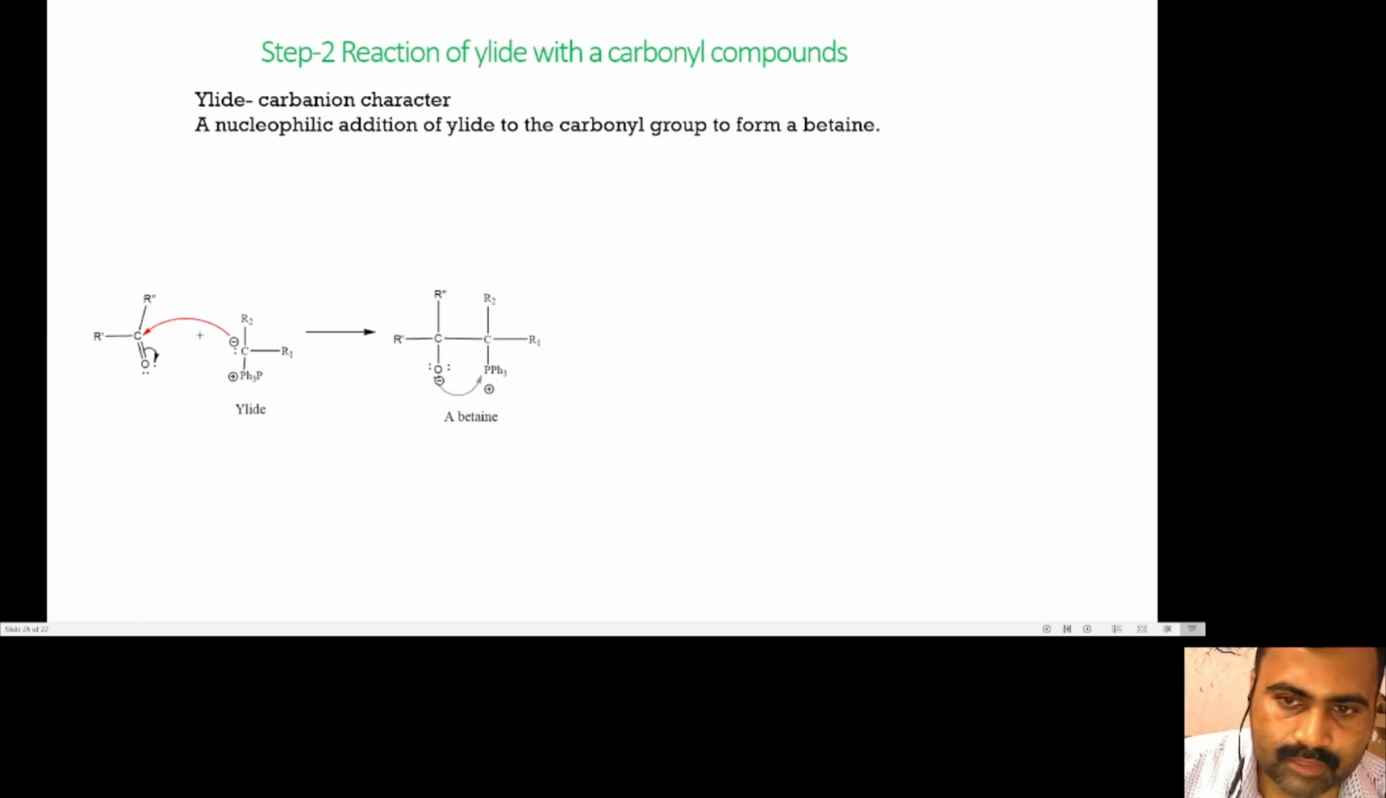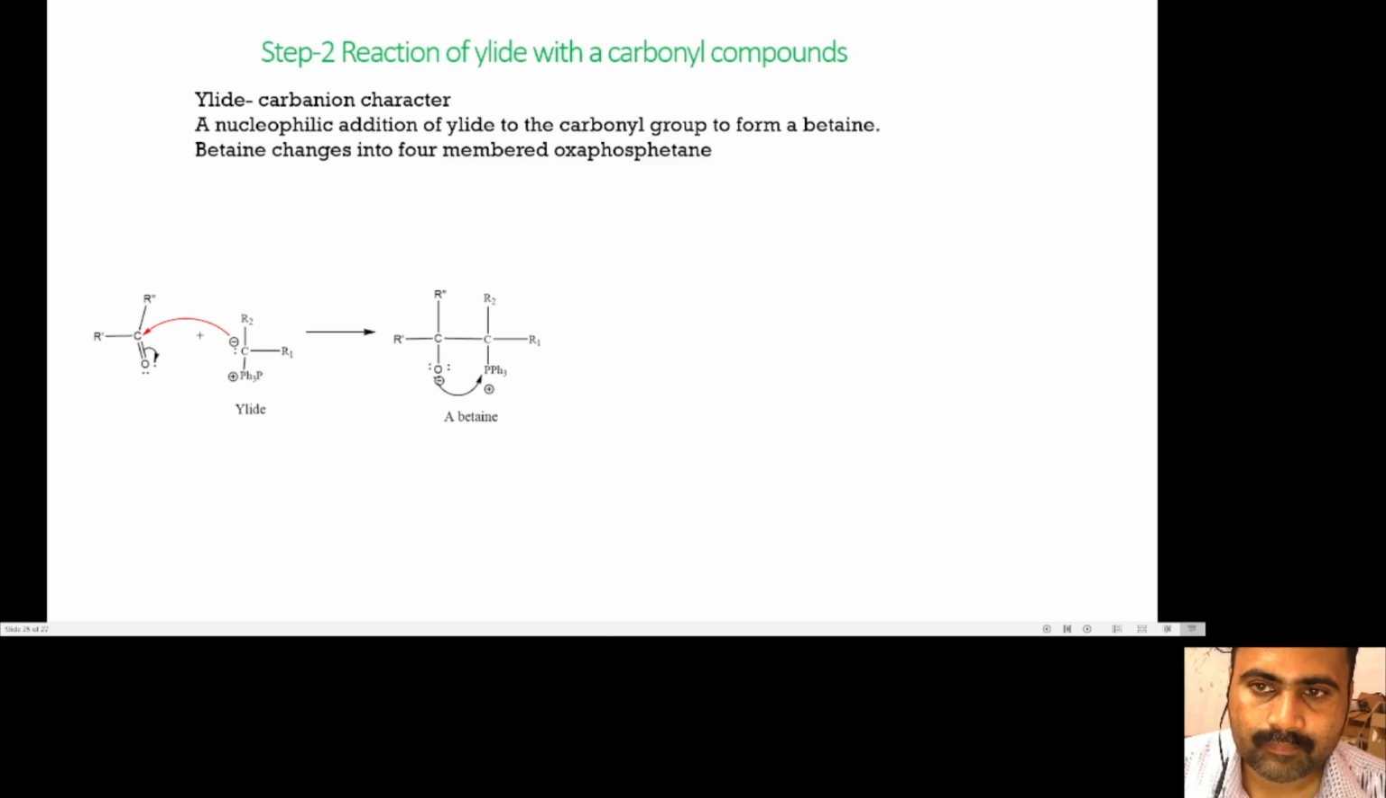Then the betaine slowly changes into a 4-membered ring called oxaphosphetane. In the betaine molecule, the oxygen atom with the negative charge attacks the positively charged phosphorus atom to form an oxygen-phosphorus bond. So there is formation of a 4-membered cyclic ring containing oxygen and phosphorus, called the oxaphosphetane.